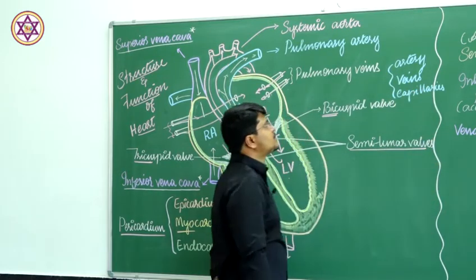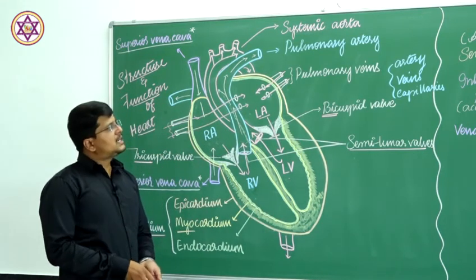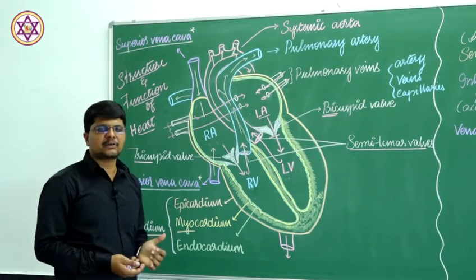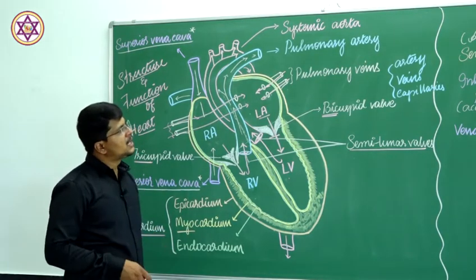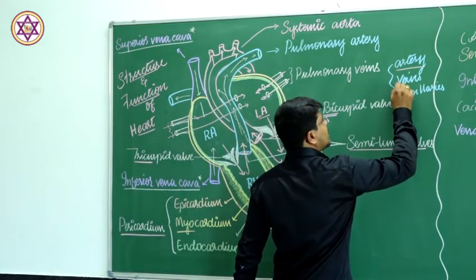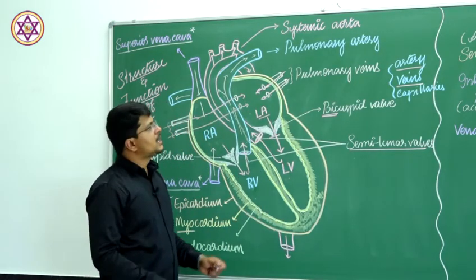We will be confusing these two words, artery and veins. Usually we are taught that arteries carry oxygenated blood and veins carry deoxygenated blood, which is wrong.